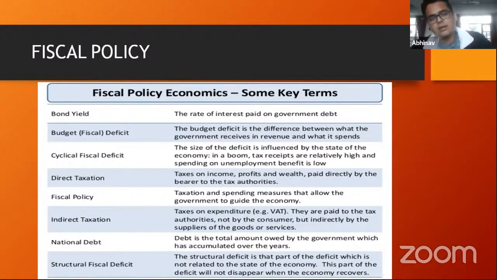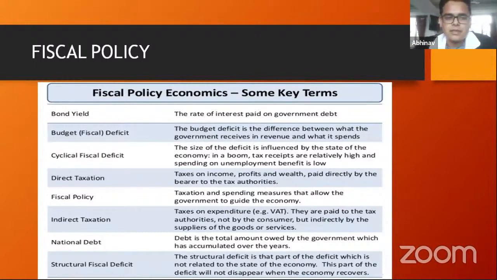However, the fact that the government is spending that extra money would have a multiplier effect, and at a later date the tax revenues of the government would increase. So a healthy fiscal deficit that government should maintain is around 3%. You would have heard of this term that the government wants to reduce its fiscal deficit to 3% from 3.5%. So that is effectively what the government is trying to do.